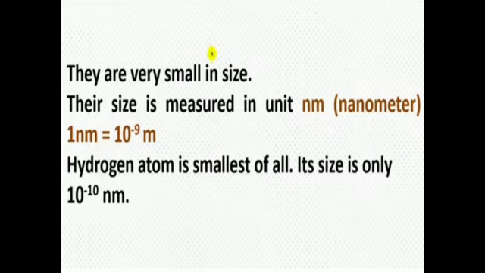Their size is measured in nanometers, and 1 nanometer is 10 raised to minus 9 meter. The hydrogen atom is the smallest of all. Its size is only 10 raised to minus 10 nanometer. Hydrogen is the smallest of all atoms.